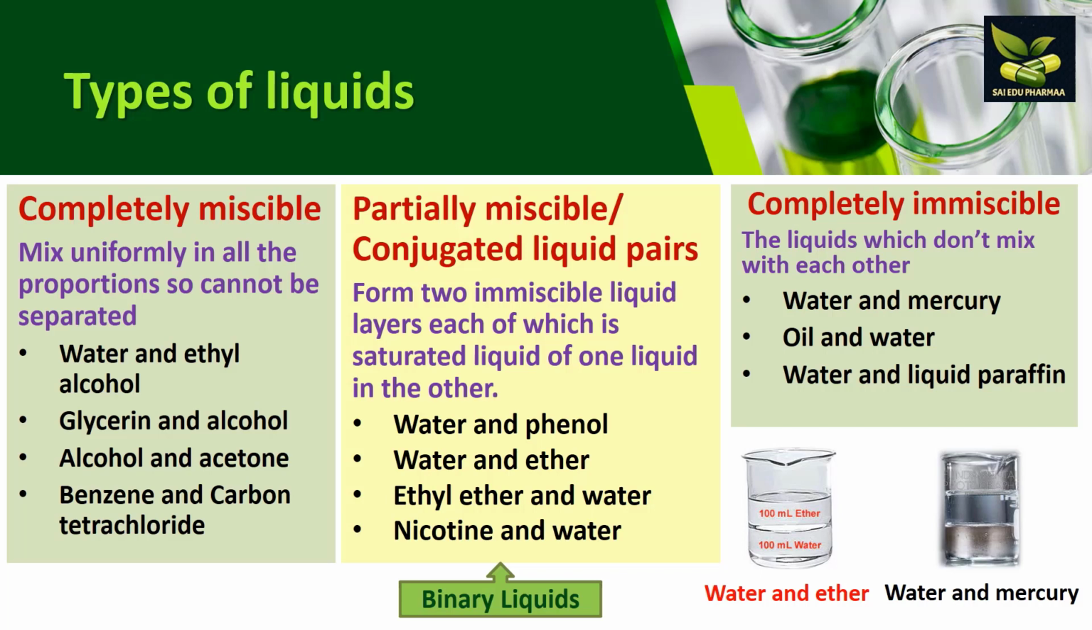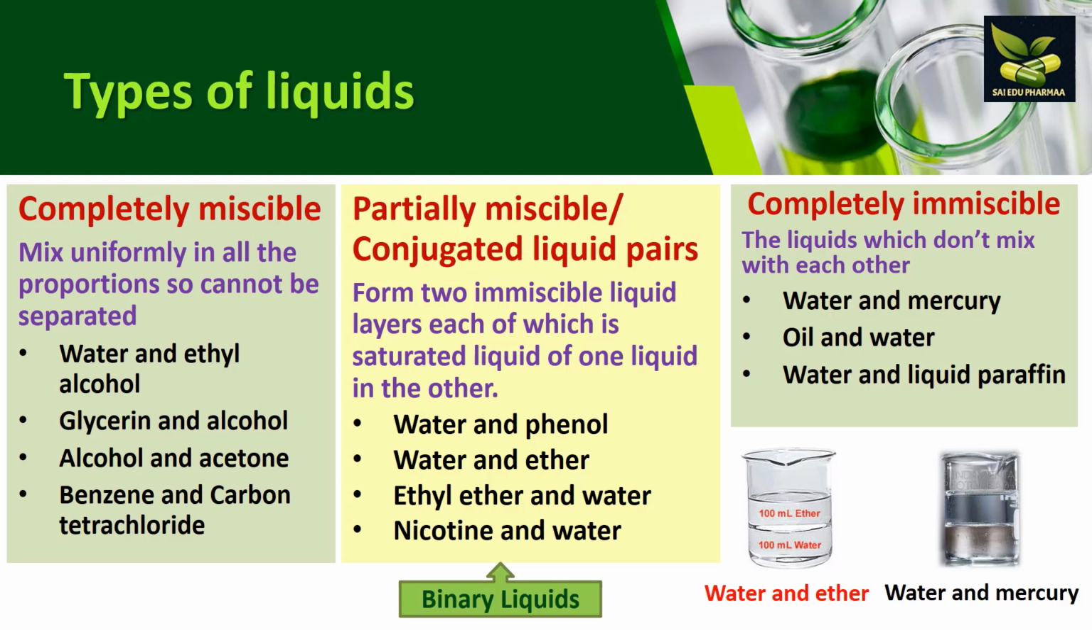Second category is partially miscible, or we also say conjugated liquid pairs, or they are also called binary liquids. In this, two immiscible liquid layers are formed, each of which is a saturated solution of one liquid in the other, like water and phenol, water and ether, and nicotine and water. Then third category is completely immiscible, in which the liquids don't mix with each other. Examples are water and mercury, oil and water, water and liquid paraffin.